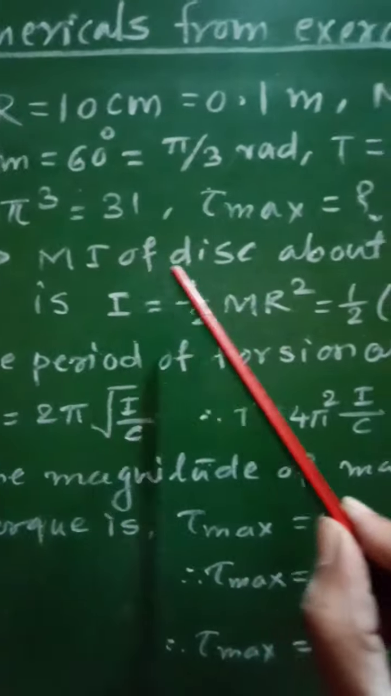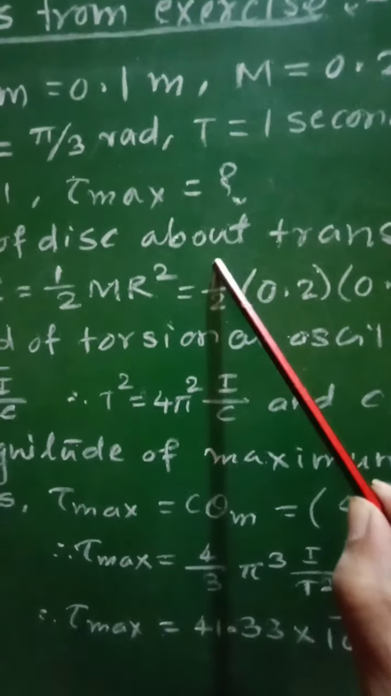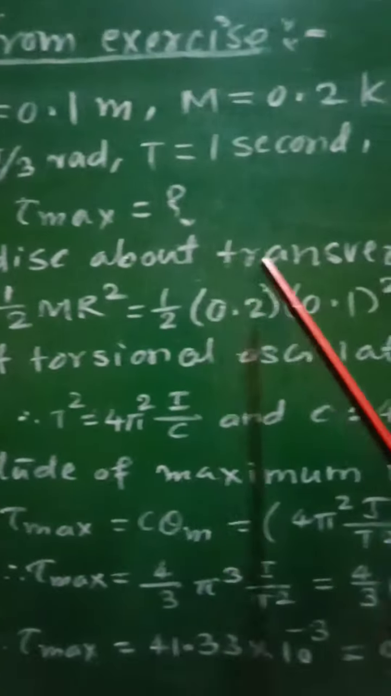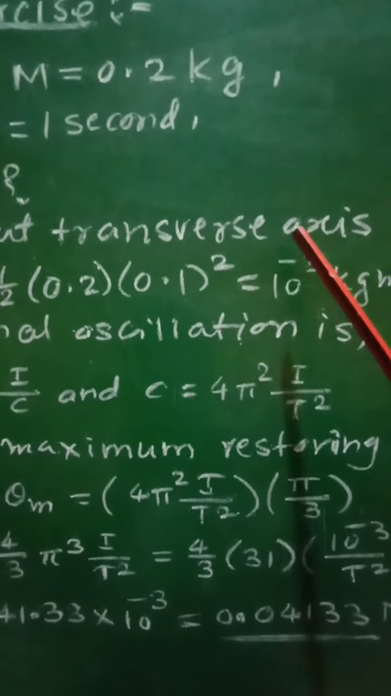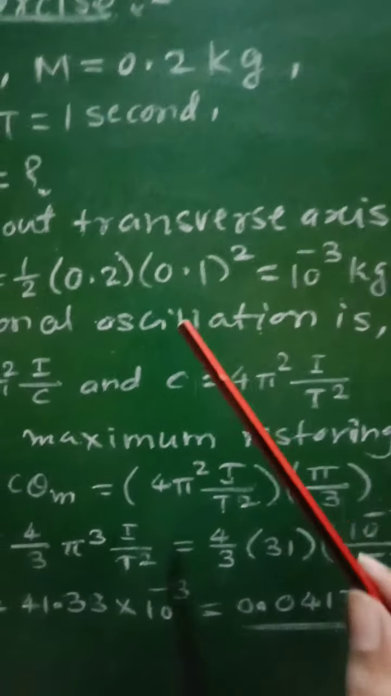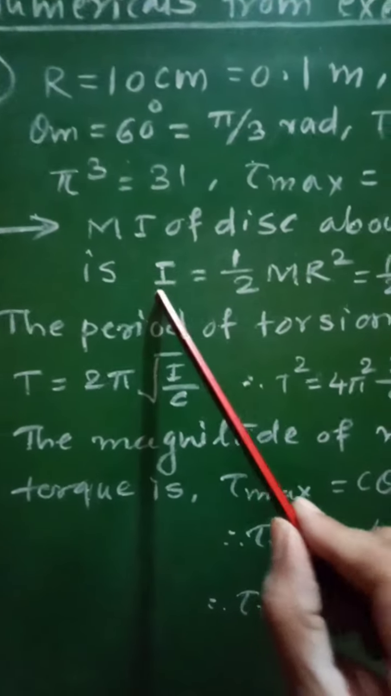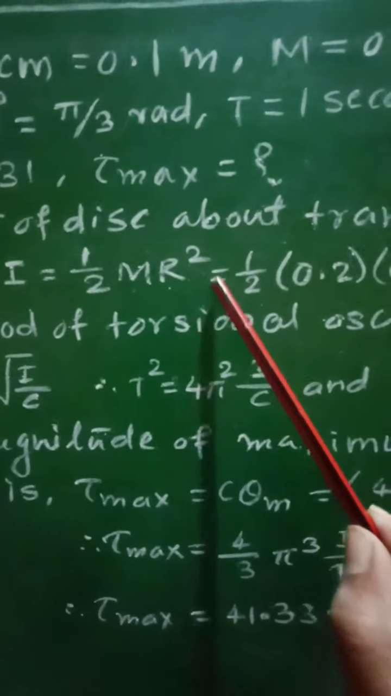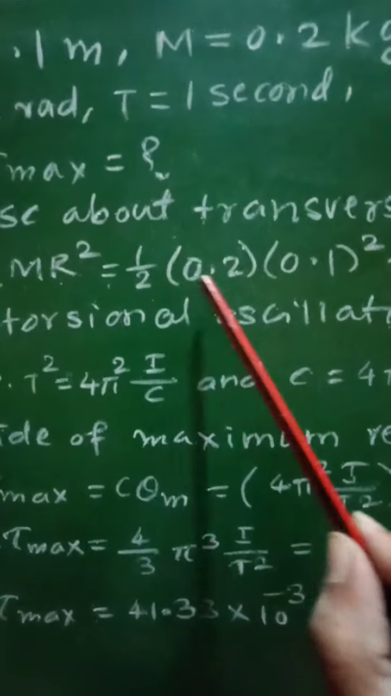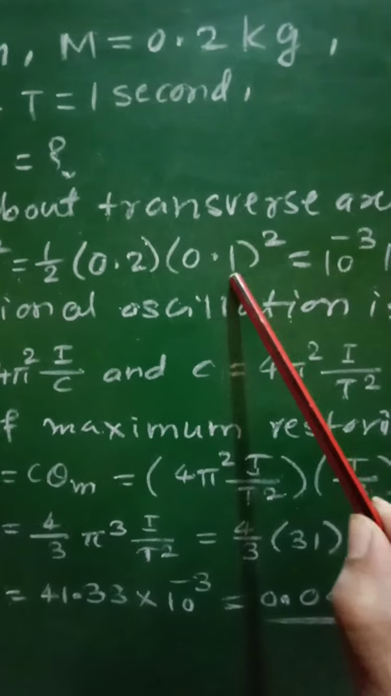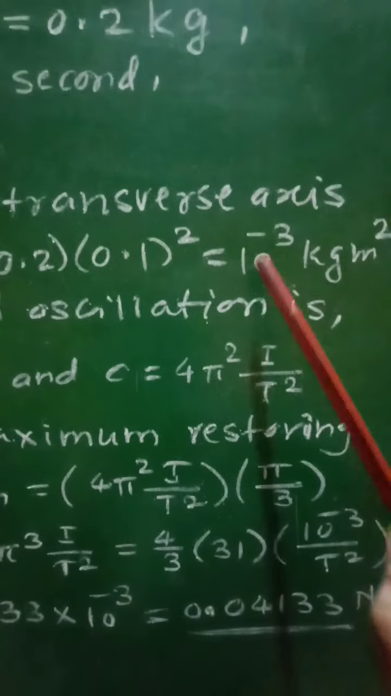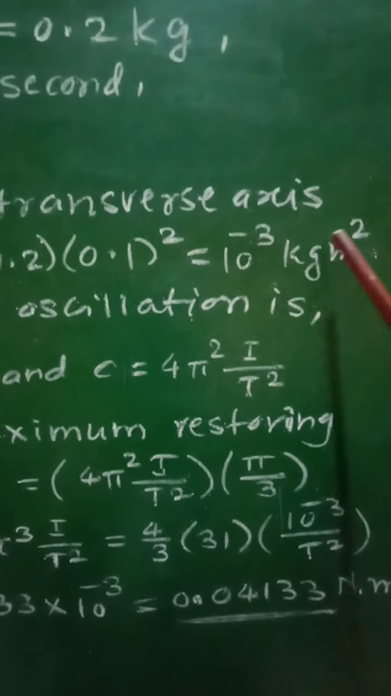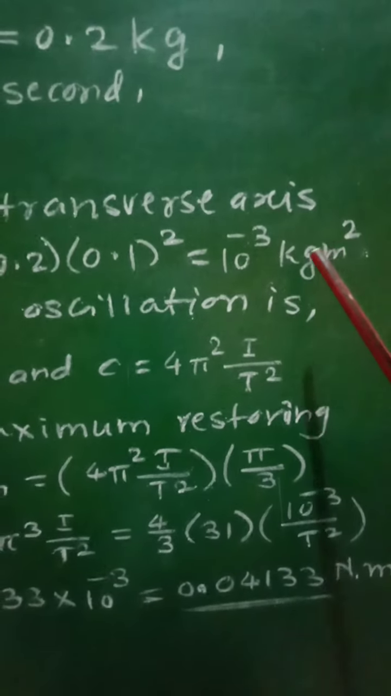Now the moment of inertia of the disc about transverse axis, means the axis of rotation will pass through its center and perpendicular to its plane, is given as I is equal to half mr square. Putting the values, we will get half into 0.2 into 0.1 square, that will be equal to 10 raised to minus 3 kilogram meter square. This will be the moment of inertia of the disc.